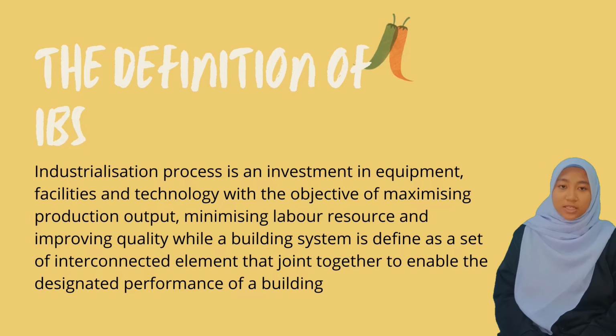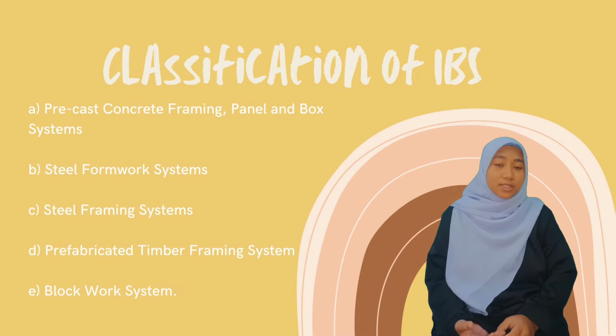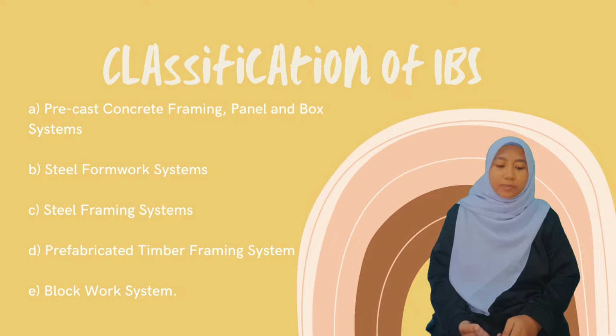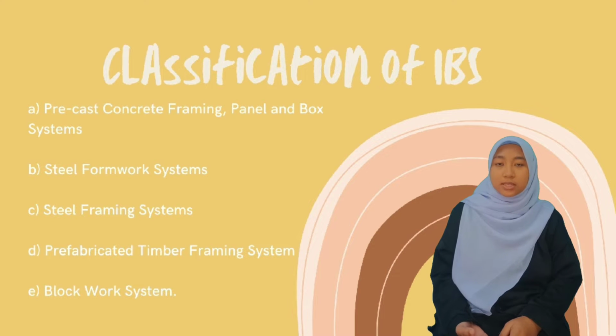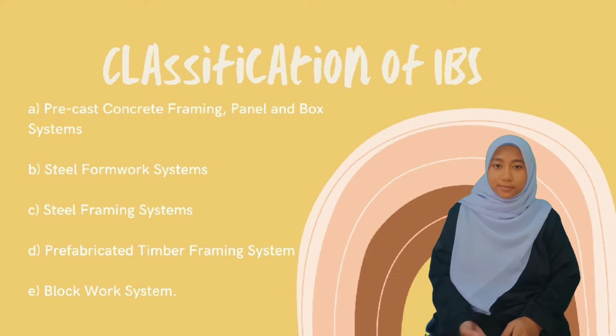Next, the classification of IBS. First, precast concrete framing, panel and box system. Second, steel formwork system. Third, steel framing system. Fourth, fabricated timber framing system. And last, block work system.